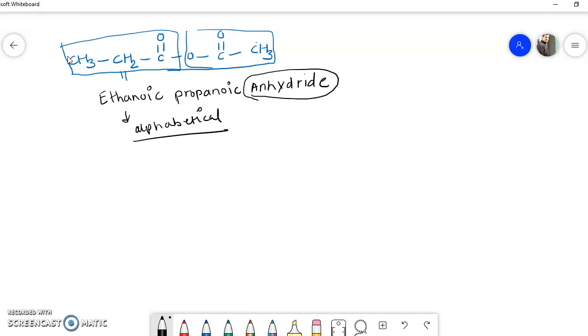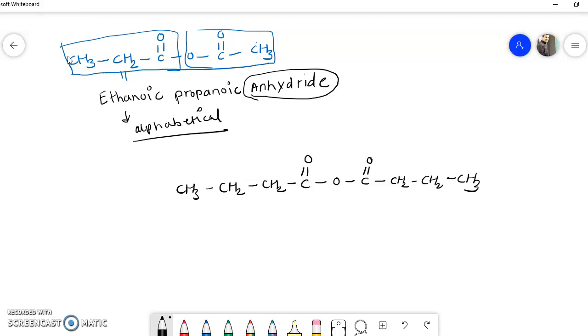So this is another example we can easily take into consideration. Now we'll see another example. Say for example CH3 CH2 CH2 C double bond O, O, C double bond O, CH2 CH2 CH3.